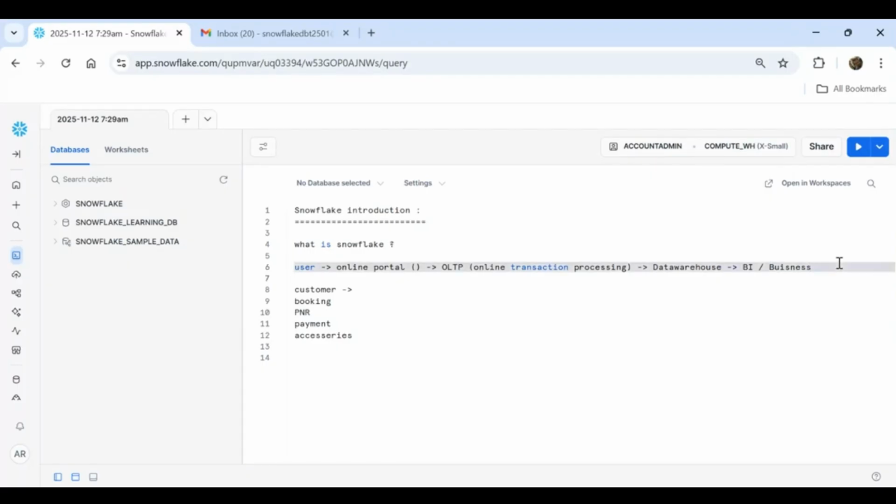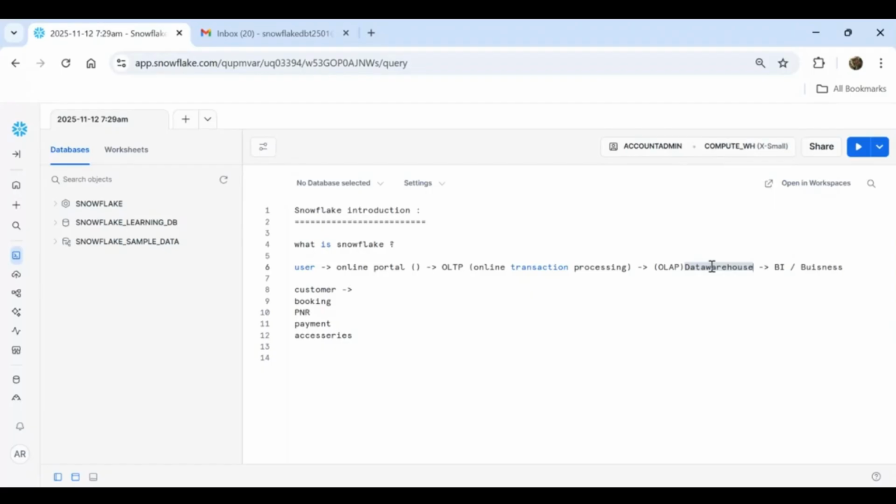So we as a user provide the data through an online portal. It goes to the OLTP databases. It can be from different OLTP databases, from files, or whatever the data sources may be. From there, we get the data into the data warehouse. This is what we call OLAP. The data warehouse we call OLAP, the online analytical processing. Here we analyze the data. We don't only store, we analyze the data here.